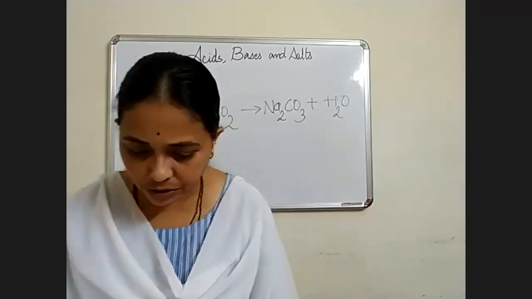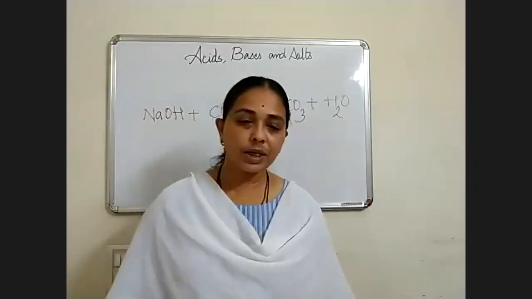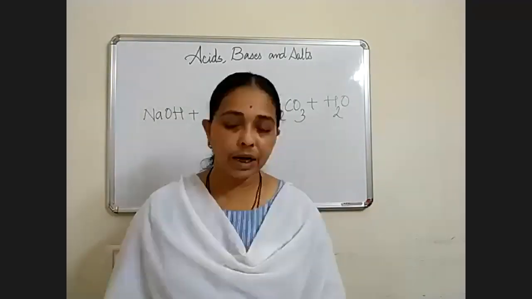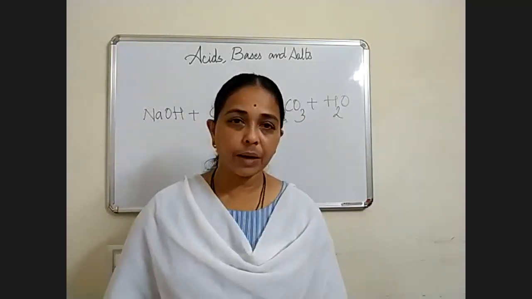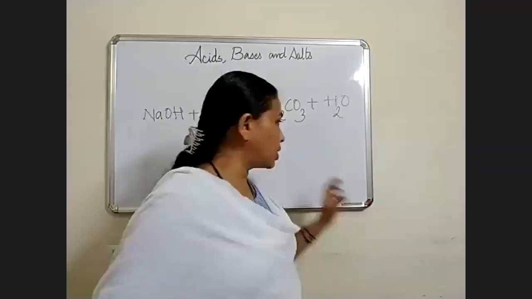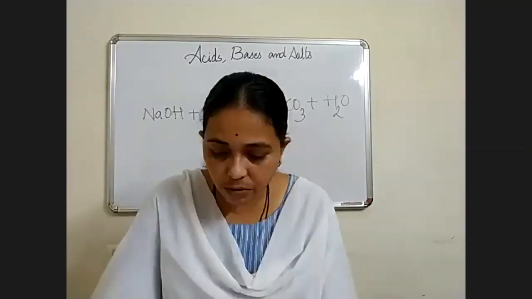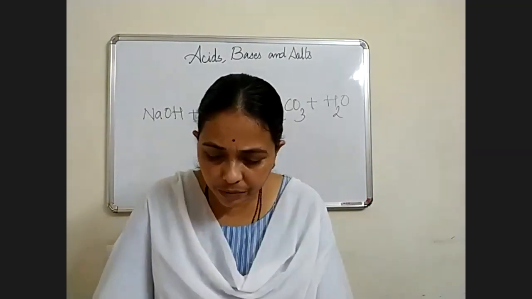Reaction of acids with carbonates and bicarbonates of metals. When acid reacts with carbonate and bicarbonate, what do we mean by carbonate and bicarbonate? Carbonate means CO3 and bicarbonate means HCO3. Please remember that.